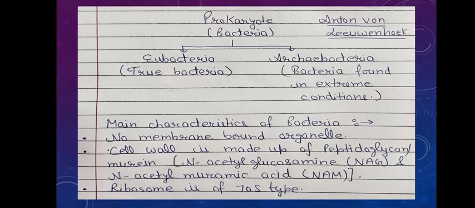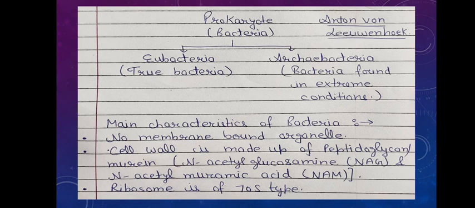Next is prokaryote. We have discussed that Monera is included in the prokaryotes, and the kingdom Monera basically consists of the bacteria. Bacteria may be of two types, eubacteria and archaebacteria. Eubacteria means true bacteria, and archaebacteria means those bacteria which are found in extreme conditions like very hot temperature or very cold temperature. So these are called archaebacteria.